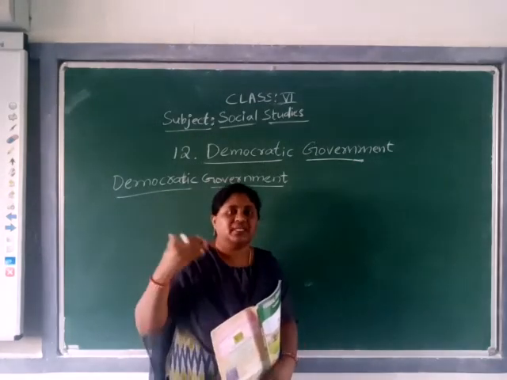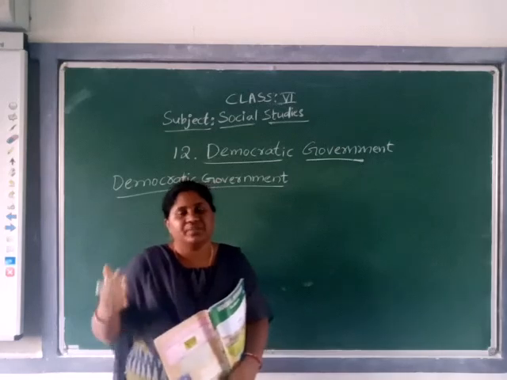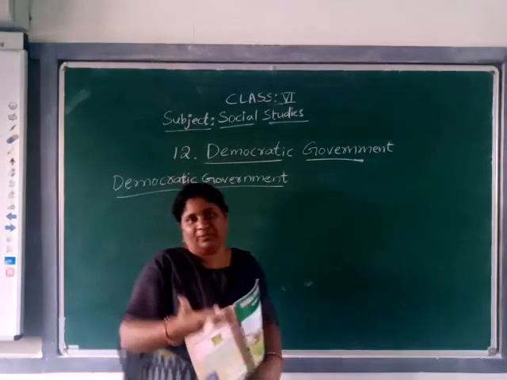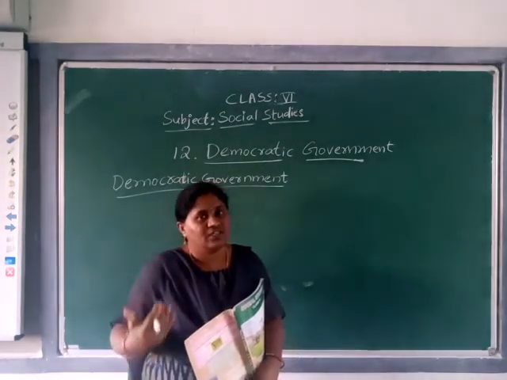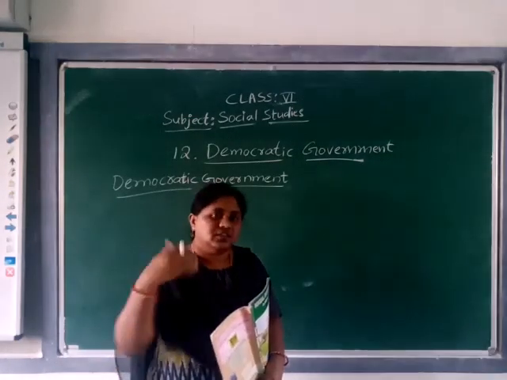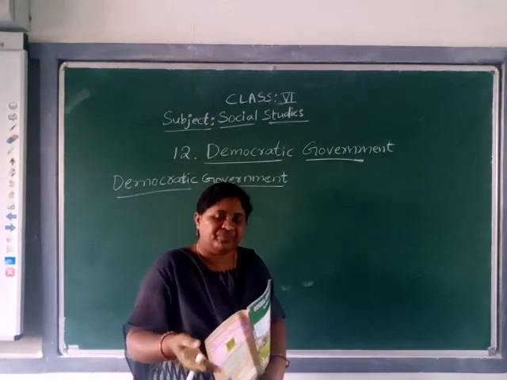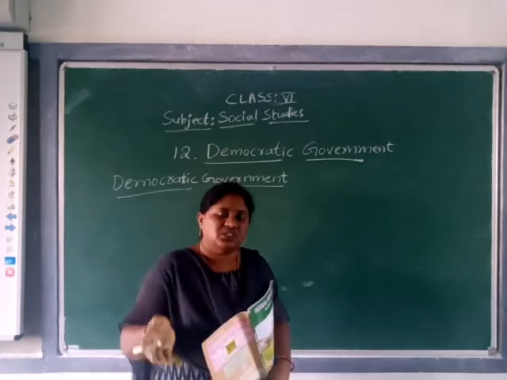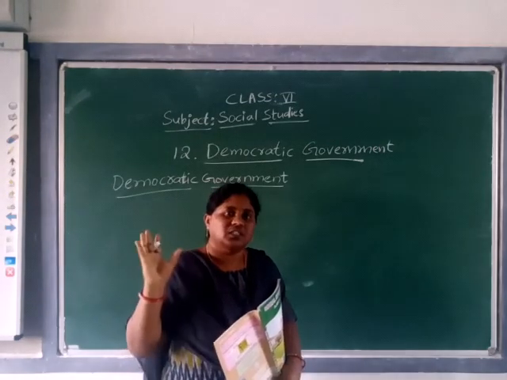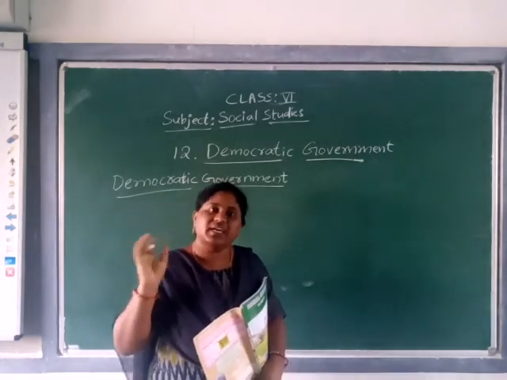After this selection is finished and the representative is nominated, then in the form of elections people give their votes, and the representative is elected.